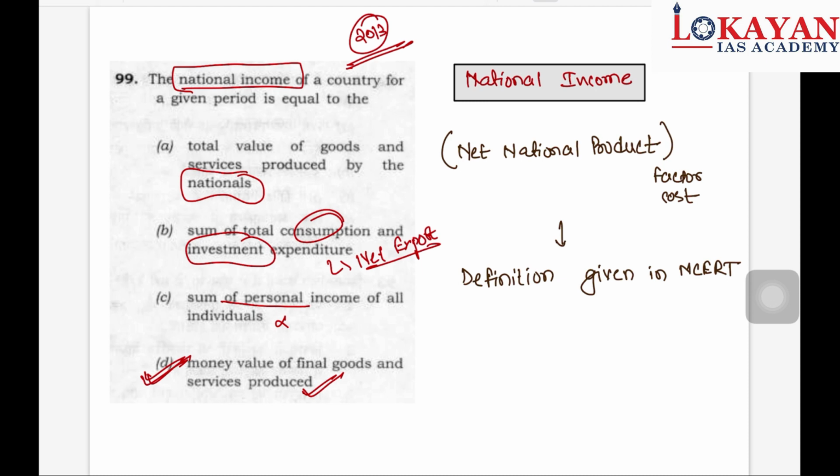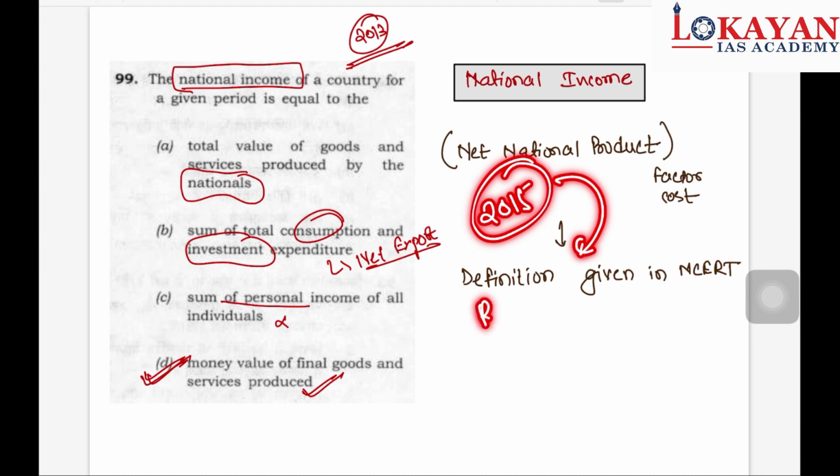Now what is national income? Remember, national income is, this is the NCERT definition, net national product at factor cost. Now along with this, you might remember that in 2015 there was a revision in the GDP calculation methodology.